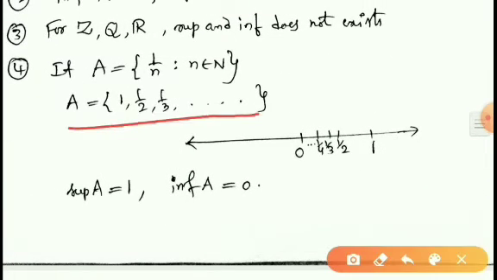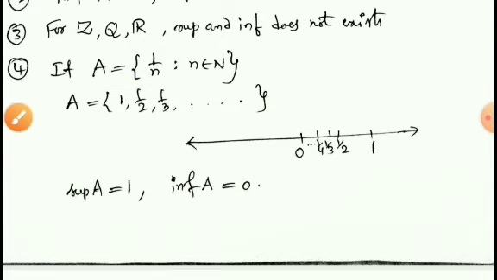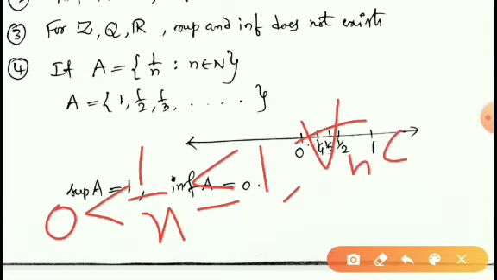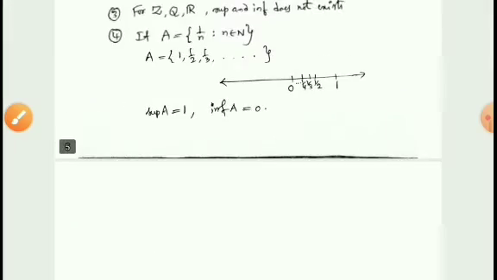Therefore for the set, we can say that 0 is less than 1 by n, which is less than or equal to 1, for all n belongs to N. Therefore, all the elements of A lie between 0 and 1. Therefore, 0 is the infimum of the set and 1 is the supremum of the set. And hence the set is bounded.